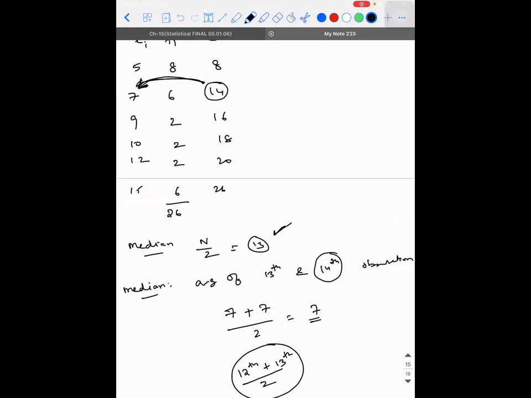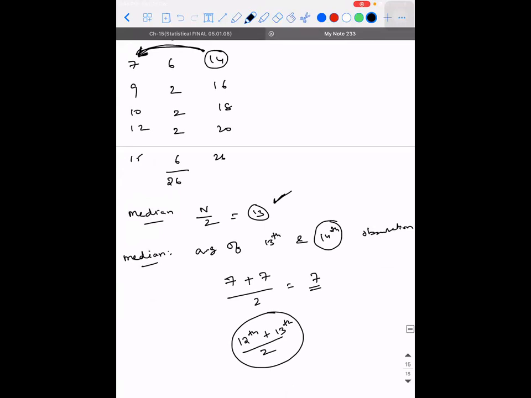The answer would have been 7 only. One more doubt. If we get n by 2 equal to 14, then we'll have the 14th and 15th observations, so 7 plus 9? Because 15 is not there, what is the number greater than 15? It is 16. So we will take those two. Understood, sir. Okay.